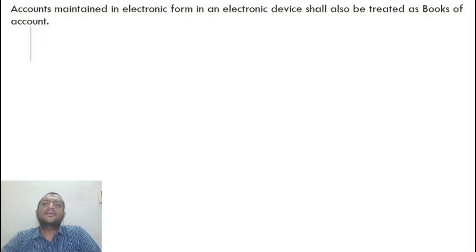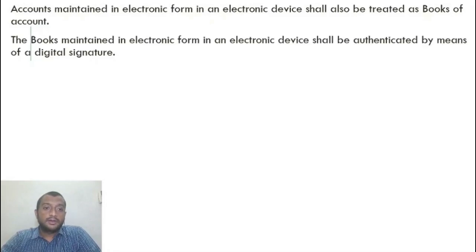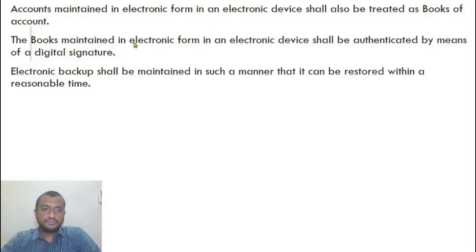Of course you can. But there are certain conditions that need to be satisfied. Accounts maintained in electronic form shall also be treated as books of accounts for GST purposes. But if you maintain accounts in electronic form, it should be authenticated by way of digital signature compulsorily. If you say that you are maintaining accounts in electronic form, it has to be digitally signed.